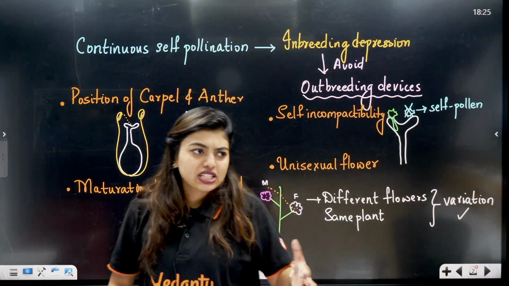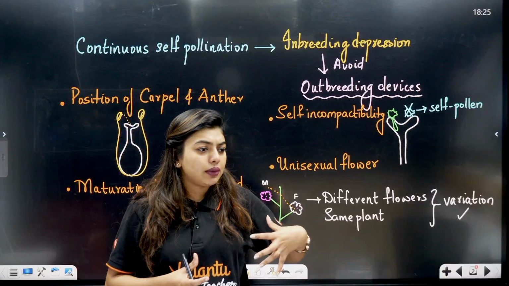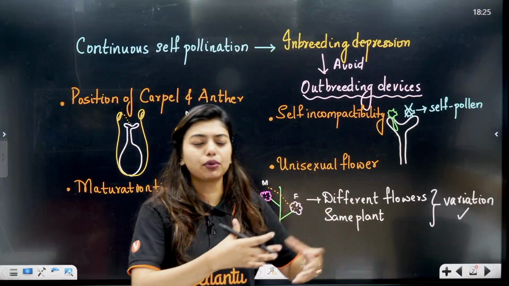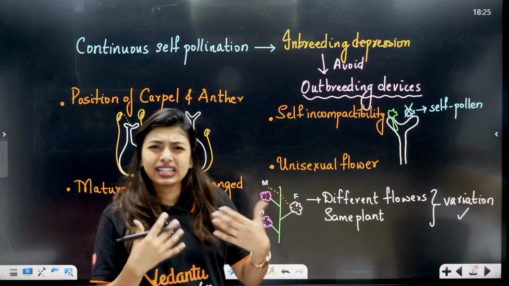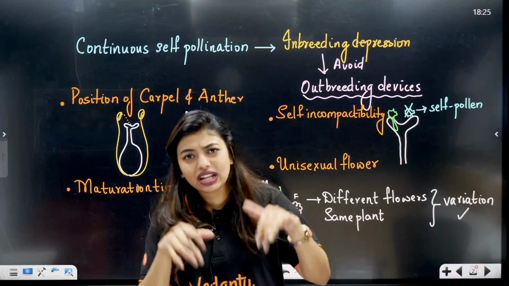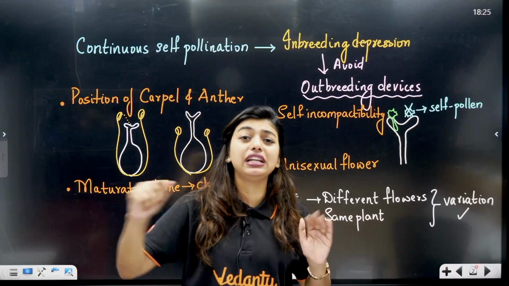Understood, no? Just like you are marrying your cousin, your aunt's daughter or your uncle's son, or like that, what does it mean? You're still in the same family. Your genetic disorders in the family will again come back to you. It is not like it is completely avoided, right?